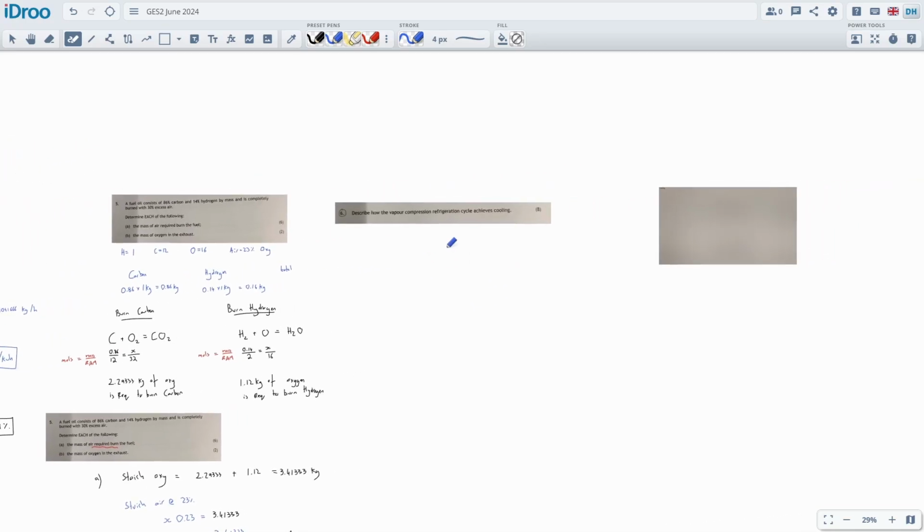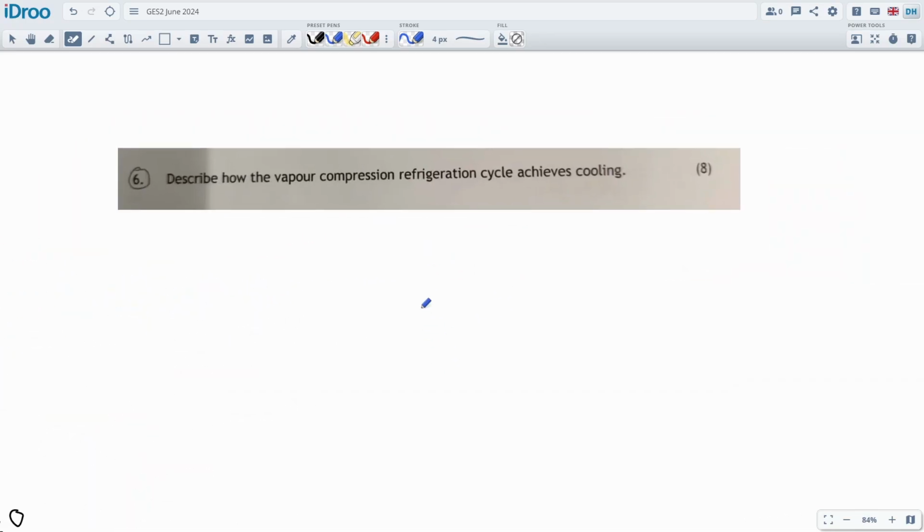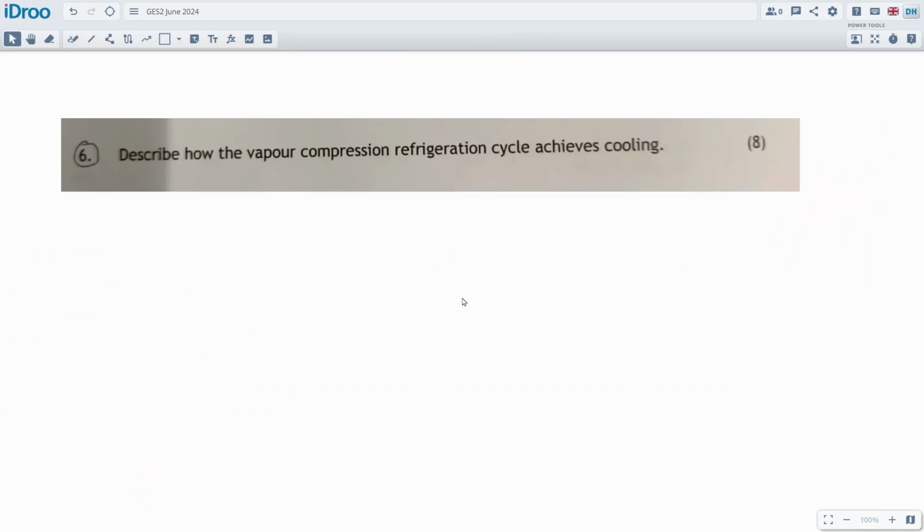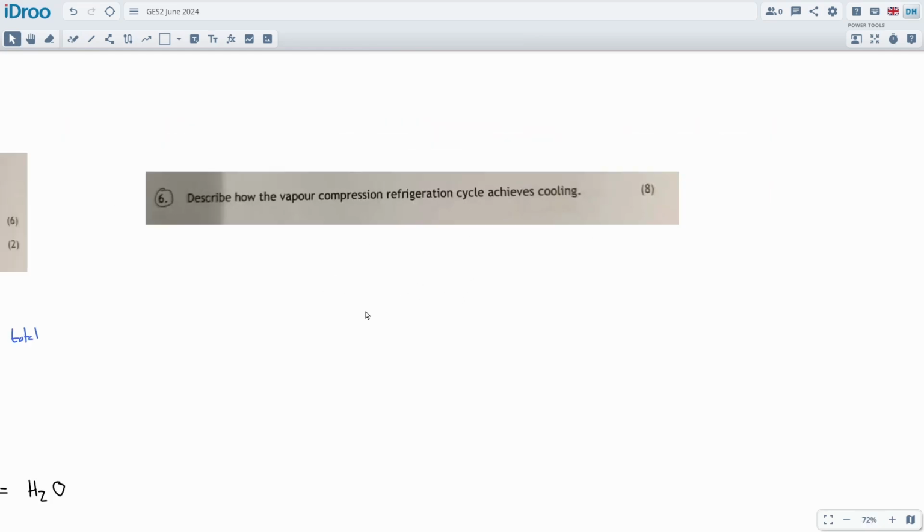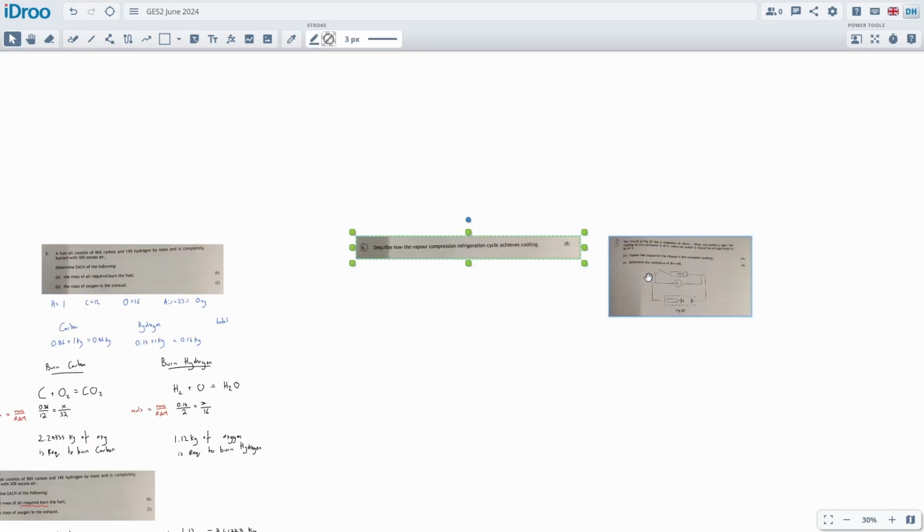Okay, next one, number 6. Describe how a vapor compression refrigeration cycle achieves cooling. A standard refrigeration question, no problem there. Just go through your wordy definition. I'm not going to go through those. We're going to go through calculations here.